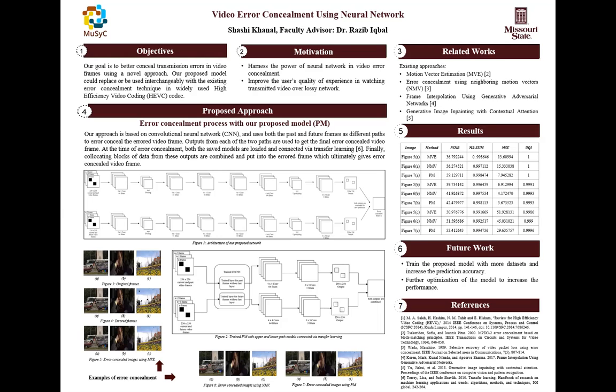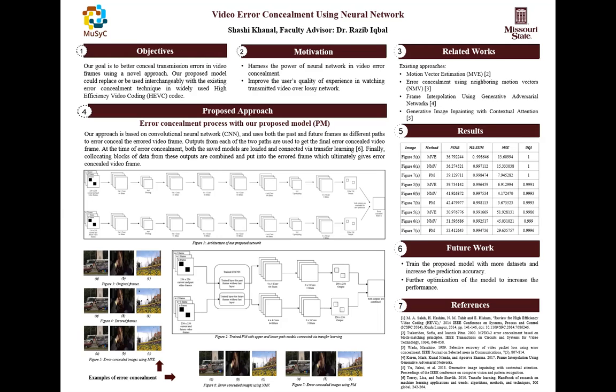Today, the power of neural network is harnessed by many applications, but the video error concealment technique, motion vector estimation, which is used in the most advanced video codec, HEVC, does not do it. So in our research, we are exploring neural network for video error concealment. In particular, we use convolutional neural network, which is known as CNN, to predict the voxel information of the lost part of the video data. Our model could replace or be used interchangeably with the existing error concealment technique in the HEVC codec.